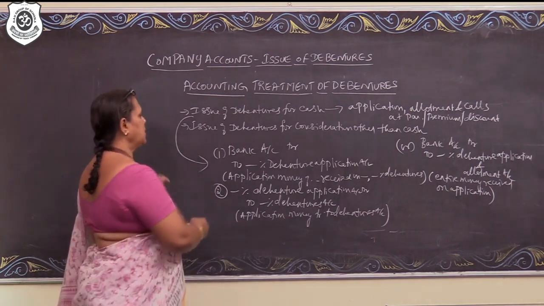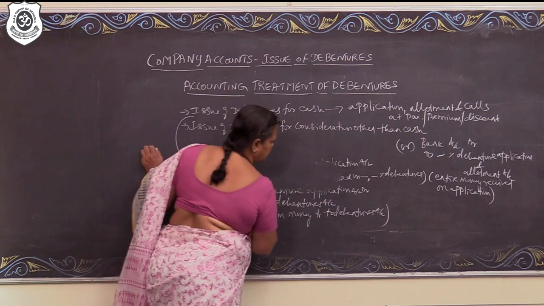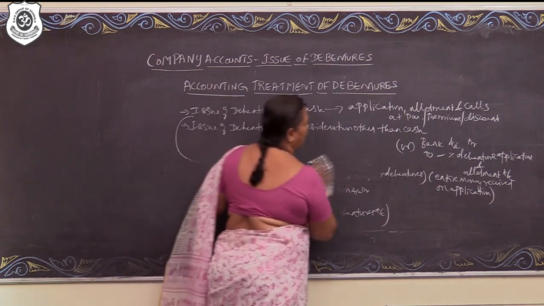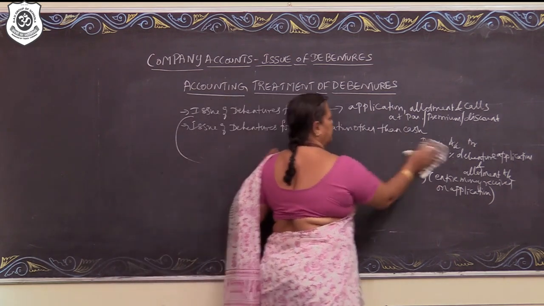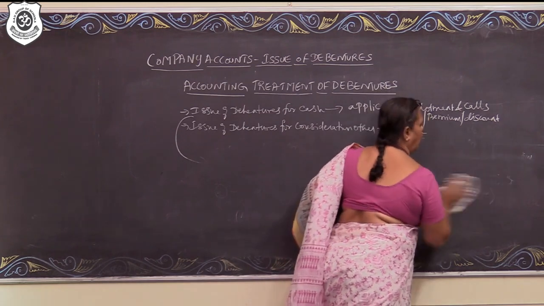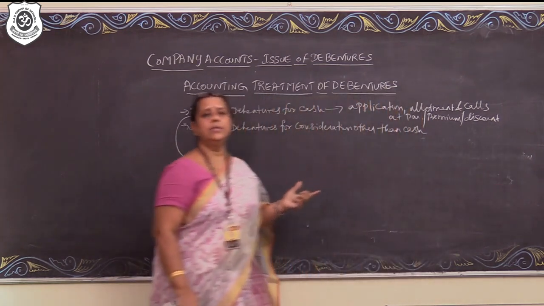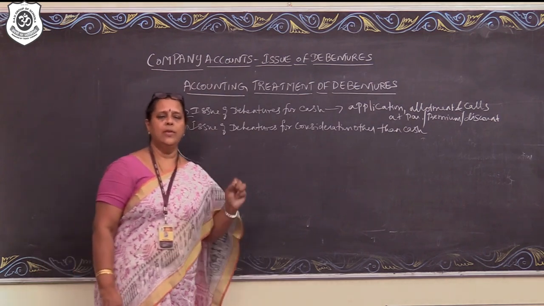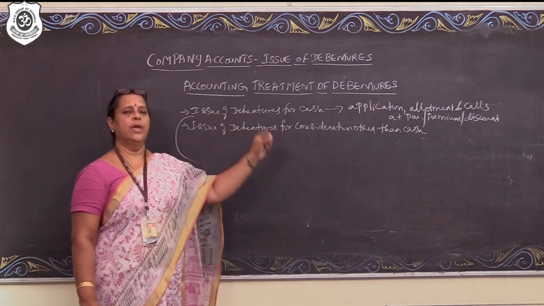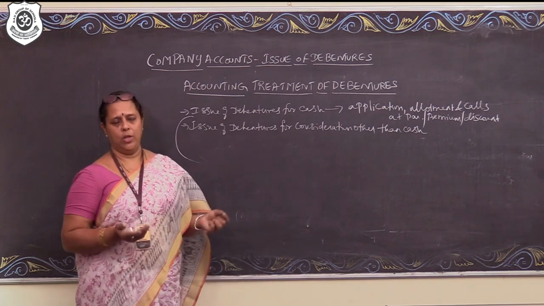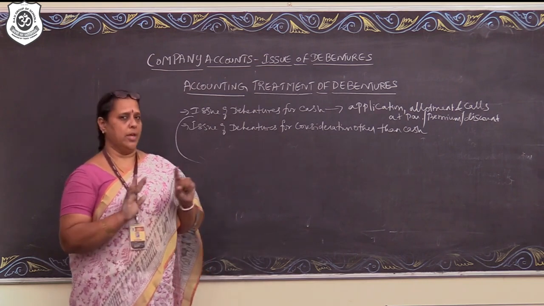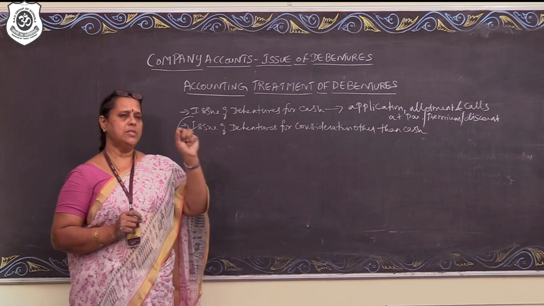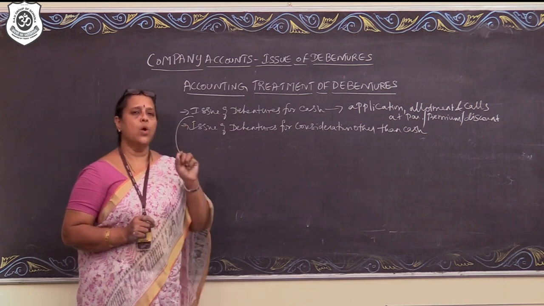So, what will be the journal entries when the debentures are issued at a discount? Please remember, issue of debentures for cash at par or at premium, the journal entries are more or less the same as the issue of shares. Only thing is, we are going to replace shares with debentures. No problem at all. Let me just tell you only about the discount concept.